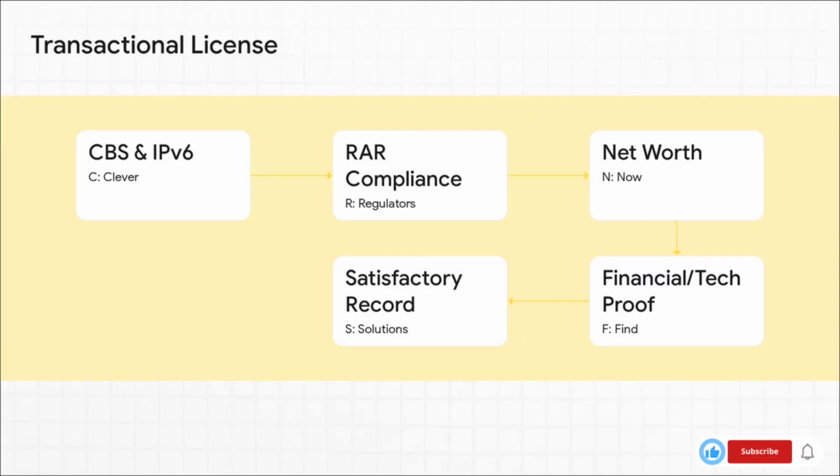Now, to help you remember these 5 key criteria for a transactional license, here's a little mnemonic that might just save you in the exam hall. CLEVRE. Clever regulators now find solutions. That's for CBS, CAR, which is capital adequacy ratio, net worth, financial capability, and a satisfactory track record.